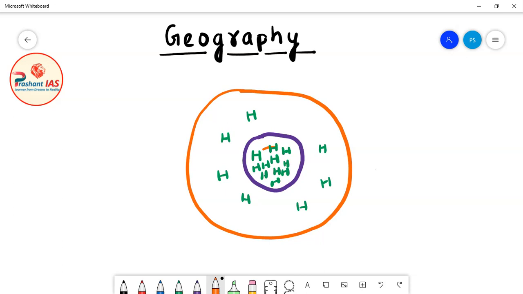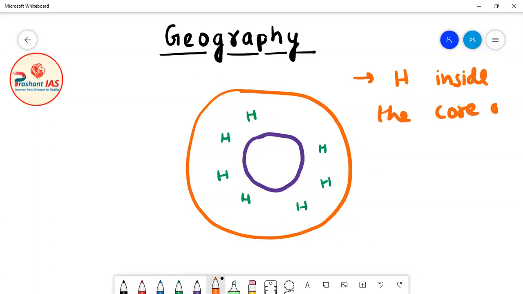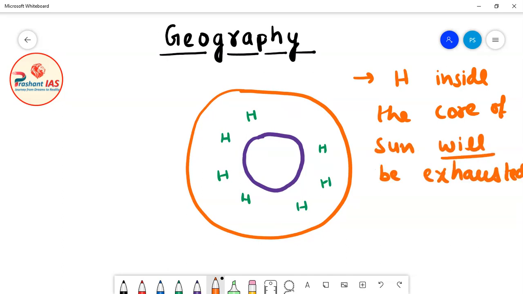So after 5 billion years from today, all the hydrogen inside the core of the sun will be exhausted.